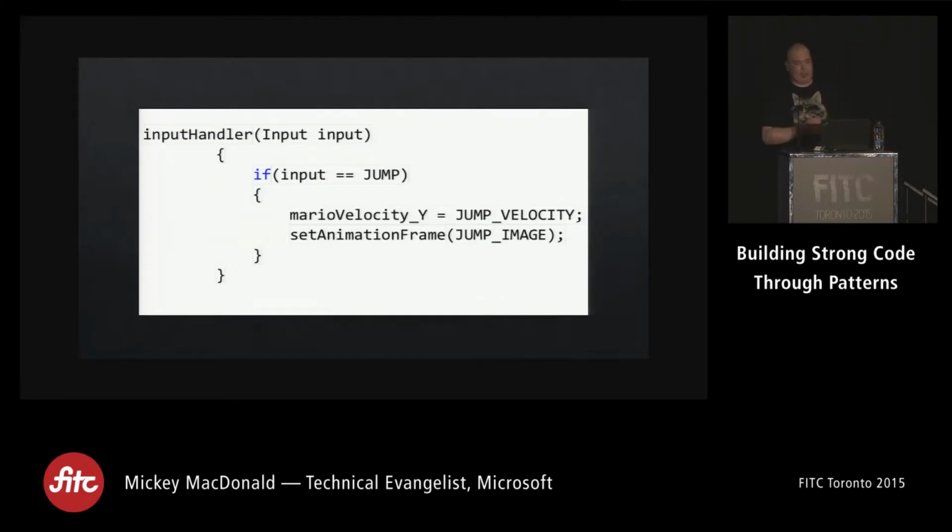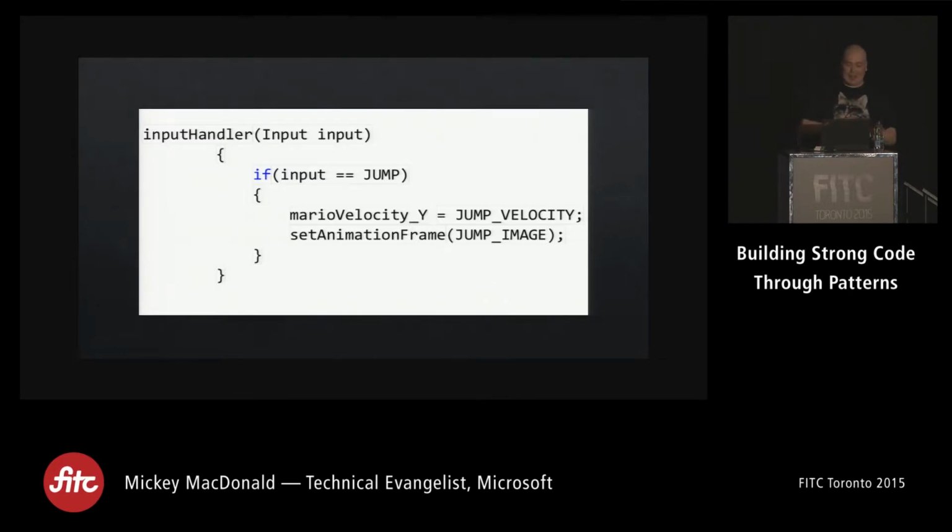So this is the code for my jump. I take in input, I check to see if it matches my jump. If it does, I add some velocity and change some frames. Very, very simple. One giant bug right off the bat. Anybody know what that is? Any game developers in the room? Oh, not so many game developers, okay.